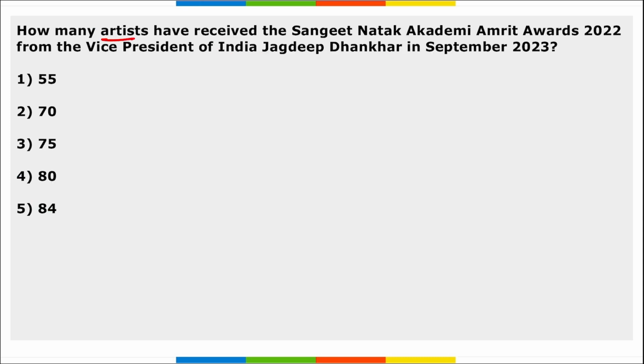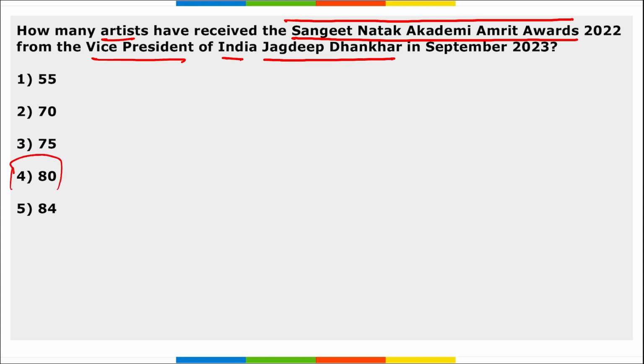Next, how many artists have recently received the Sangeet Natak Academy Amrit Award from the Vice President of India, Jagdeep Dhankhar? How many people were presented here? 84. Right? These awards are constituted to honor all the Indian artists who have aged above 75 years of age, and they have not been awarded with any national honor in their career. So a total of 84 artisans were awarded here with this Sangeet Natak Academy Amrit Award.